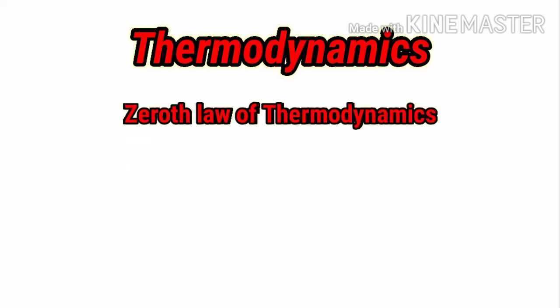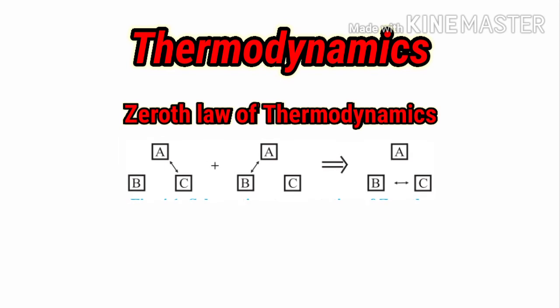Now we will see the zeroth law of thermodynamics. In the given diagram you can see three systems, A, B and C. The three systems are represented by the symbols A, B, C, and the double arrow between any two systems represents thermal equilibrium between those systems. We are going to use these three systems to state the zeroth law of thermodynamics. This is the simple representation of the zeroth law.